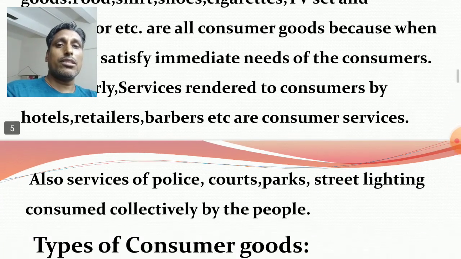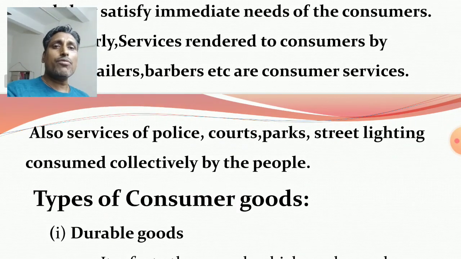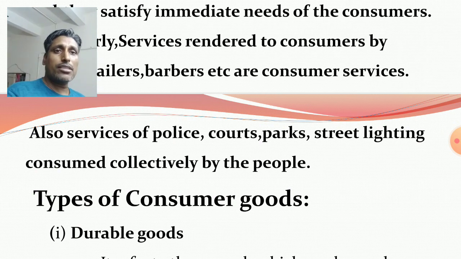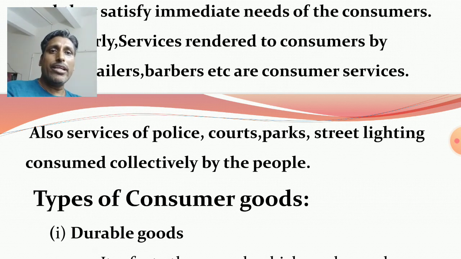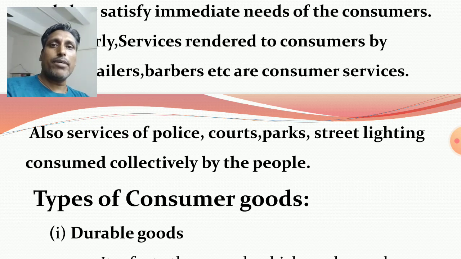are consumer services. Also services of police, courts, parks, street lighting, consumed collectively by the people. Also every day we need police service, we need court service, we need parks, we need street light, okay, our needs, because police personnel are deployed by the government to protect the people, for providing safety and security to the people.